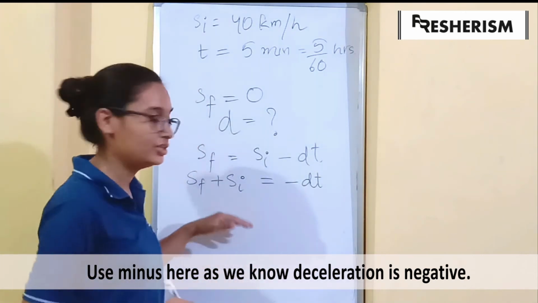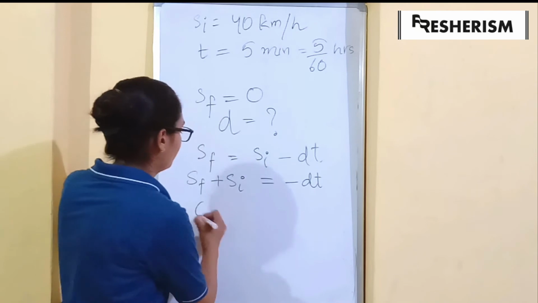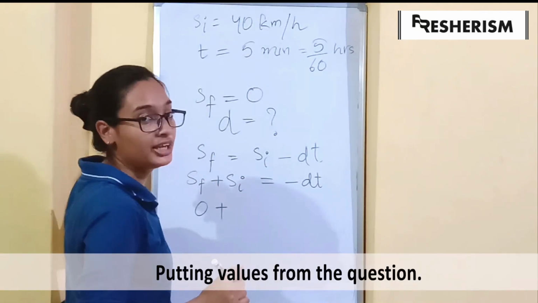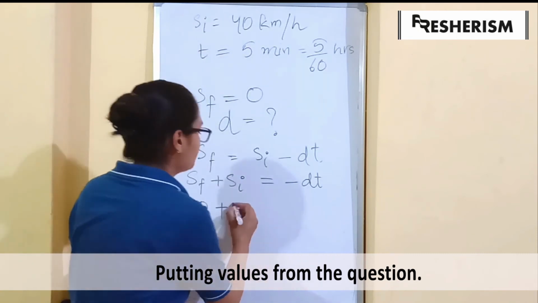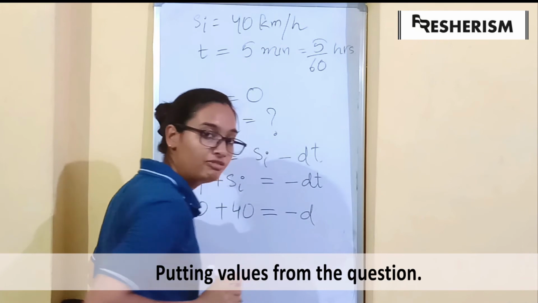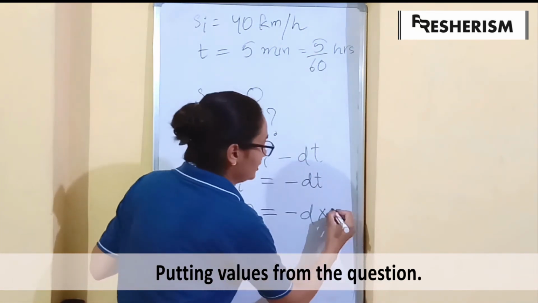Now let us put the values. Final speed we have is 0. Initial speed we have is 40 kilometers per hour. So 0 minus 40 is minus d, which we have to find out, multiplied by t, which is 5/60.